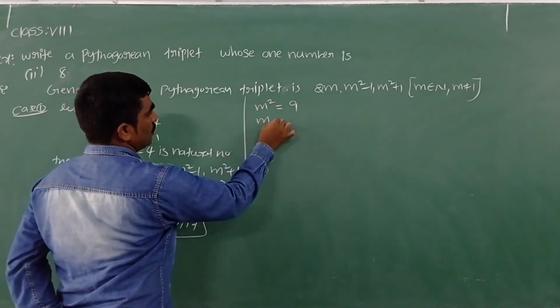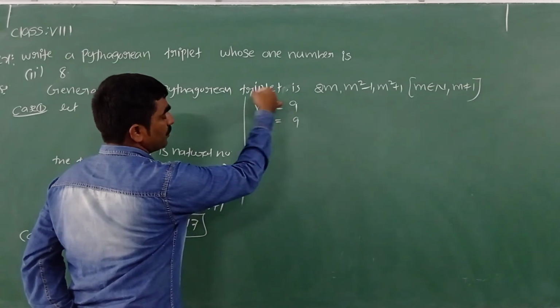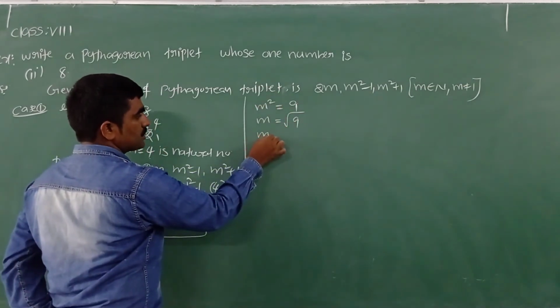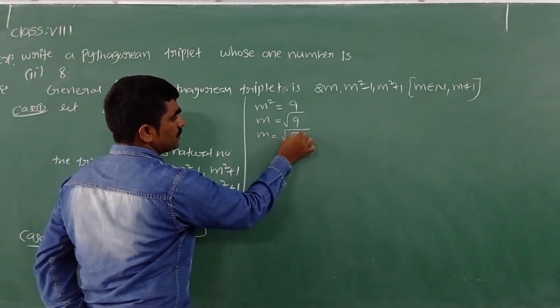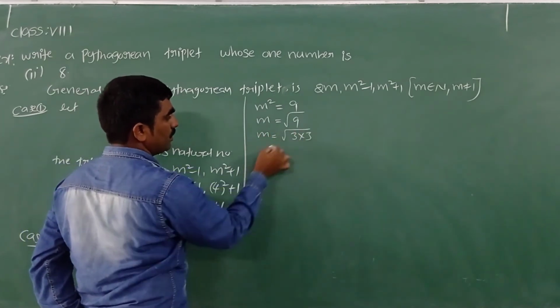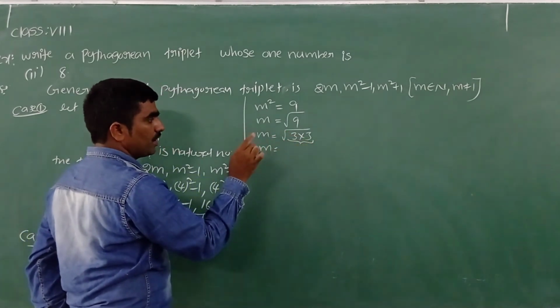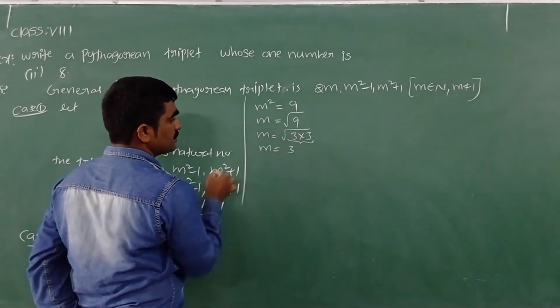So m is equal to root of 9. 9 is a perfect square, so we can write 3 into 3. 3 threes are 9. As it is a square root, for every two same numbers, one number we can take outside. m is equal to 3, I got.